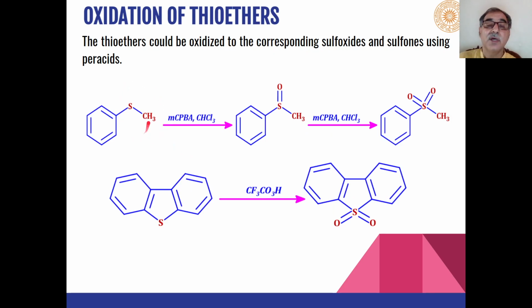Then thioethers can be oxidized to either sulfoxides or sulfones depending upon how much peracid is used during the reaction. If we use 2 moles of metachloroperbenzoic acid, we will get sulfones as the product. If 1 mole of metachloroperbenzoic acid is used, then we will get sulfoxides as the product. Similarly, these types of sulfur compounds are oxidized to the corresponding sulfones as the product using trifluoroacetic acid.